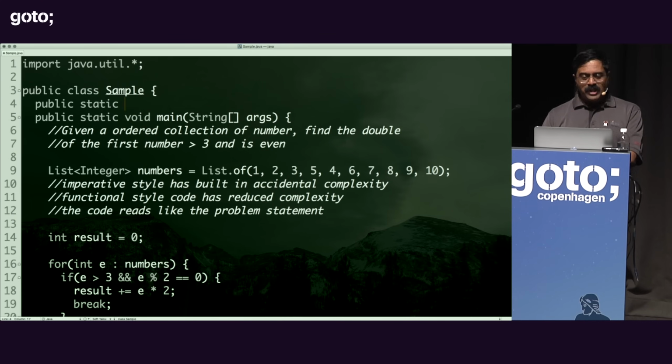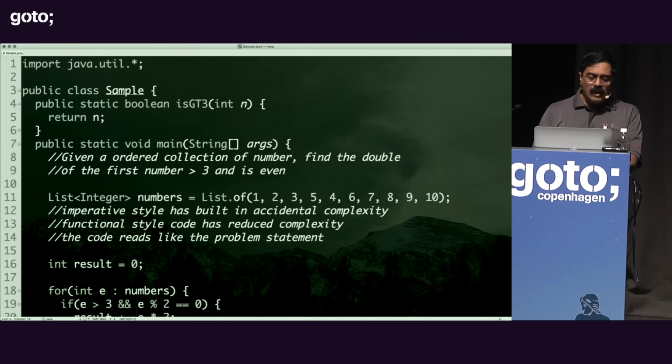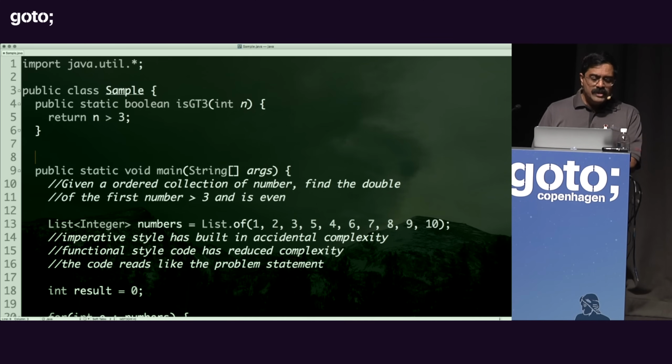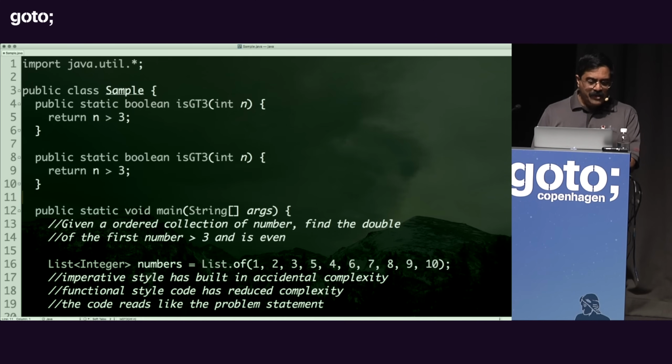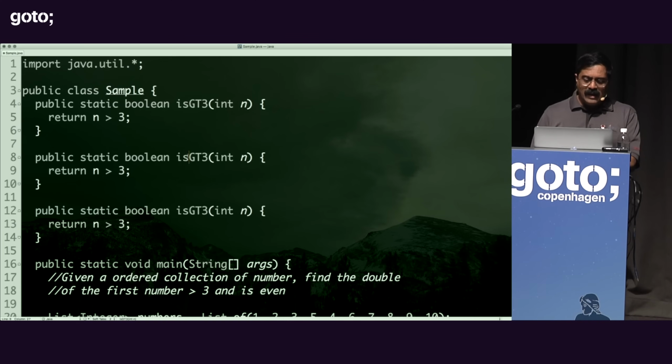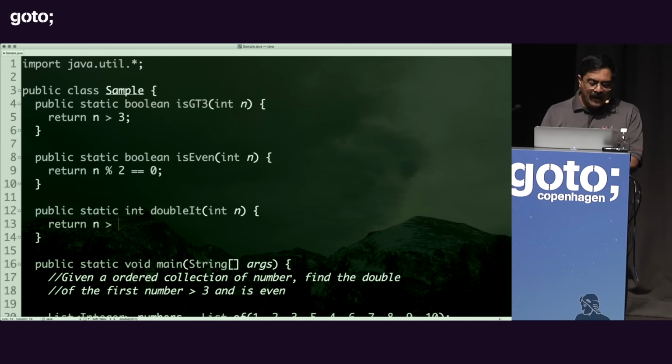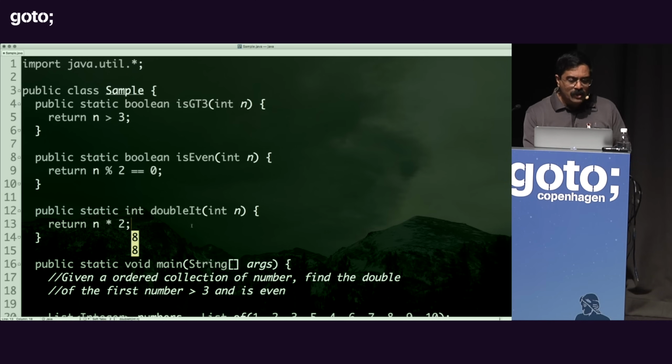I'm going to write a function here that returns a Boolean. It's going to be isGreaterThan3, takes a number, and simply returns whether the number is greater than 3. Similarly, I'm going to write two other functions. The next function is going to be isEven, and all that it's going to do is return n mod 2 is equal to 0. And finally, this is going to be a doubleIt, which is going to simply return the value n times 2. So given this code, of course, what I want to do is use that code in here.